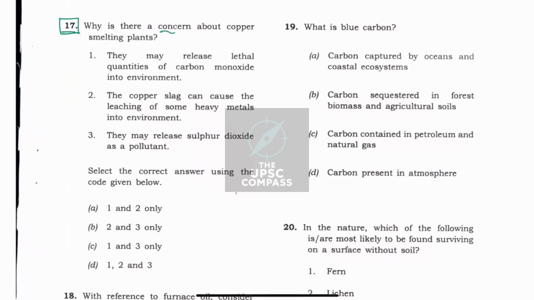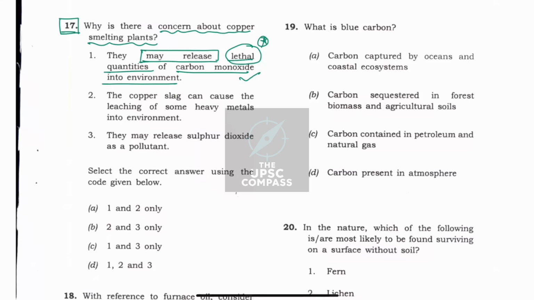The question is, why is there a concern about copper smelting plants? Now if we go by our trick that a generic statement must be taken as right. The first statement: they may release lethal quantities of carbon monoxide into the environment. Okay, there is an option of "may release". So even if a certain reaction can release quantities of carbon monoxide, it may be taken as right. However, here also UPSC had mentioned lethal as a keyword. So by our understanding, we can take this statement as right.